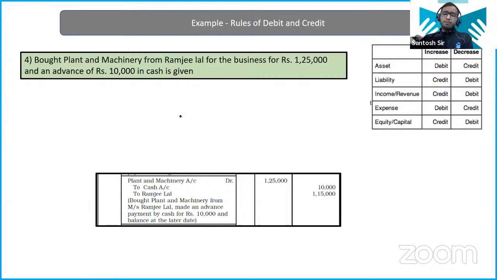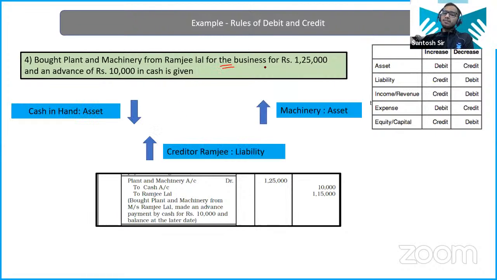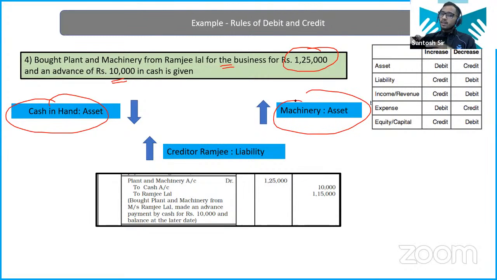Now bought plant and machinery from Ramji Lal for the business for rupees 1,25,000 and advance has been given 10,000 as cash and the rest of the amount is to be paid later. So again, very easy. Now three accounts are getting impacted here. One is cash, that is your asset account. Another one is machinery, again an asset account, and another is creditor Ramji, that is your liability. Now cash is decreasing because you are paying 10,000, right? So if cash is decreasing, that means you have to credit it. So cash account is getting credited by 10,000.